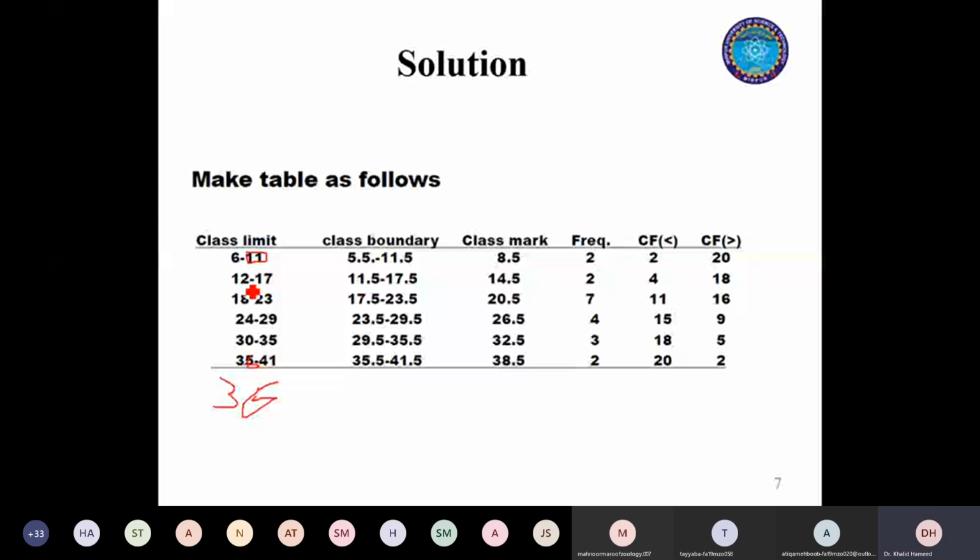So in that case, if you have an observation that is exactly 35, where are you going to place it? That will create a problem. So the classes should be mutually exclusive.